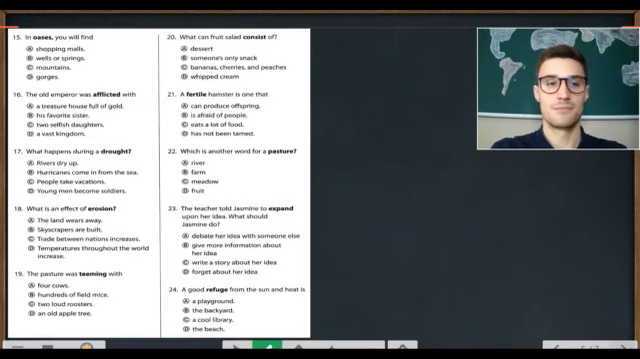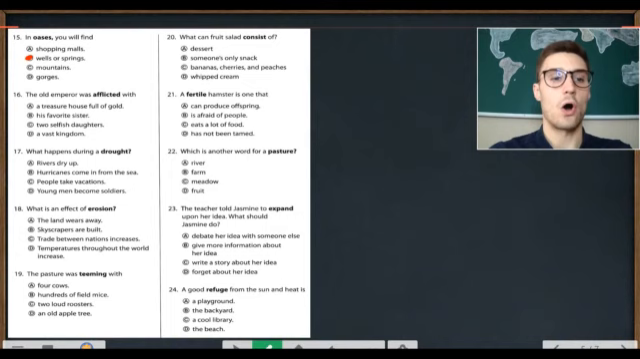Let's continue. Number 15. In oases, you will find A. shopping malls. B. wells or springs. C. mountains. D. gorges. In oases, you will find B. wells or springs.